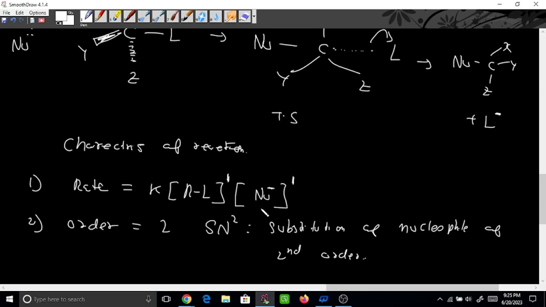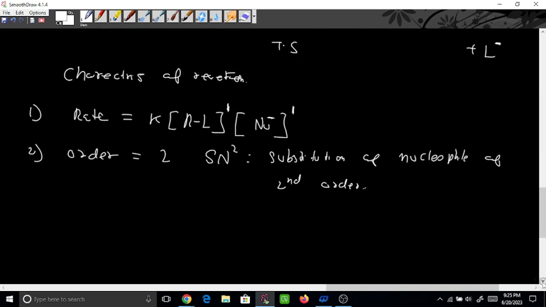Is it okay? So you have to take a strong nucleophile here. So the rate is directly proportional to, and dependent on, the concentration and strength of the nucleophile.